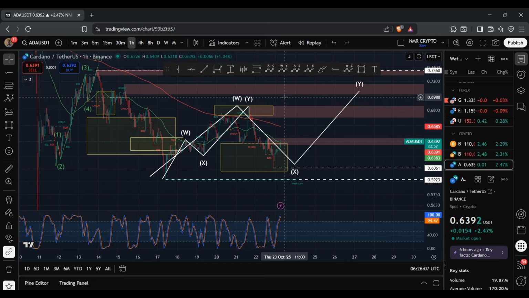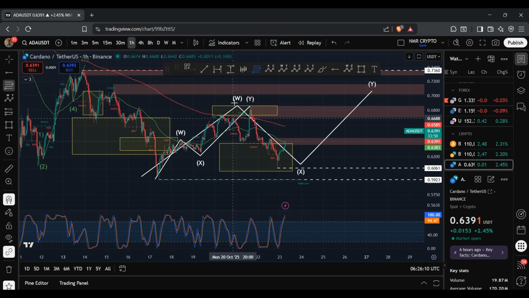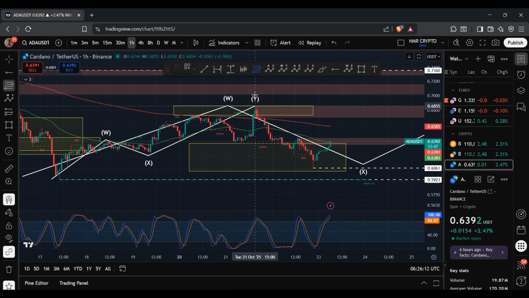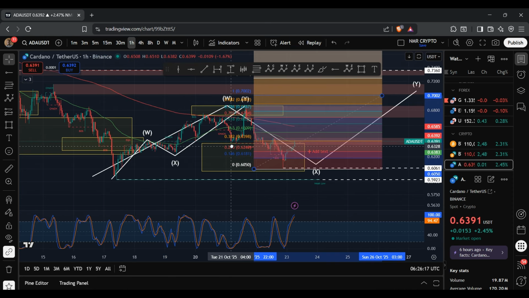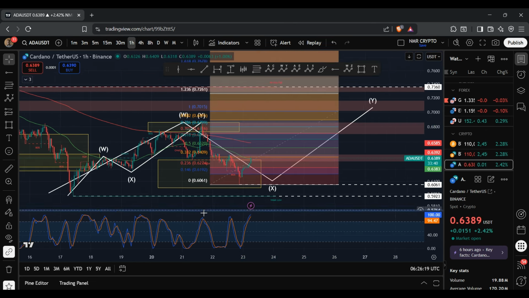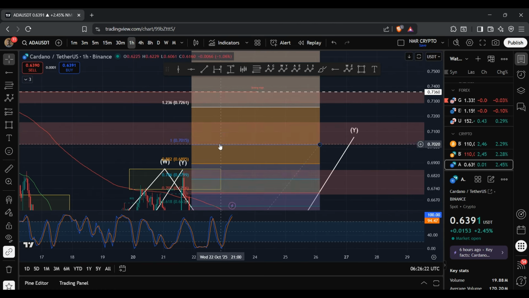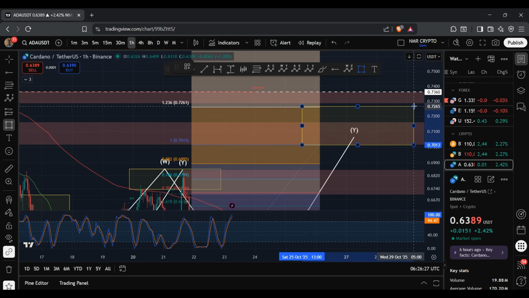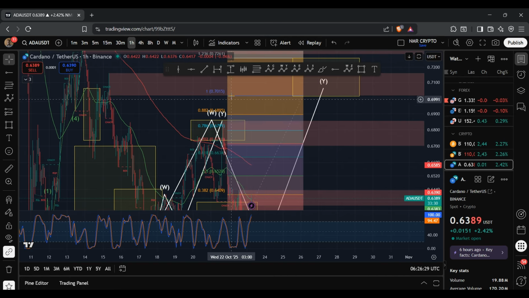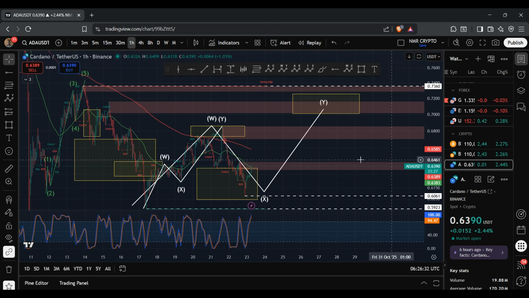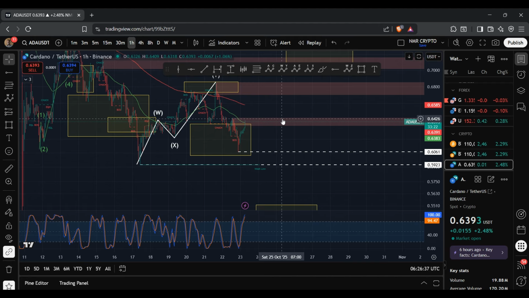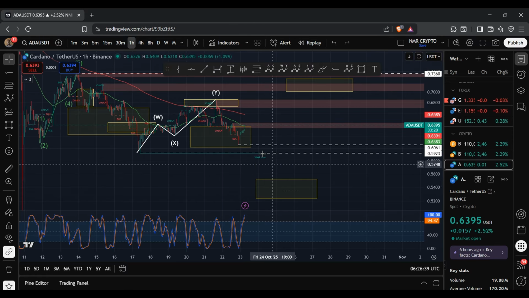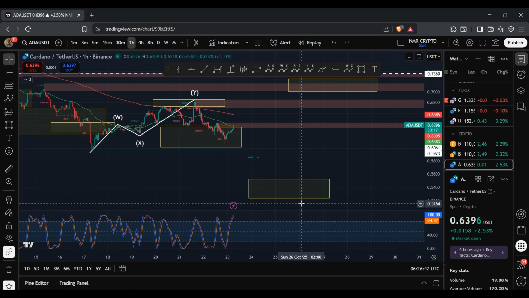And so again, what I'll do is I'll set up the Y wave target for this scenario. So if I bring this to 60.61 cents, and yeah, best case scenario, ADA could potentially reach anywhere between 70.15 cents to 72.61 cents. Now, as it stands, we did retest the 50 EMA, and so it's possible that we are still bearish, and what we could have forming within the Y wave is a WXY structure.